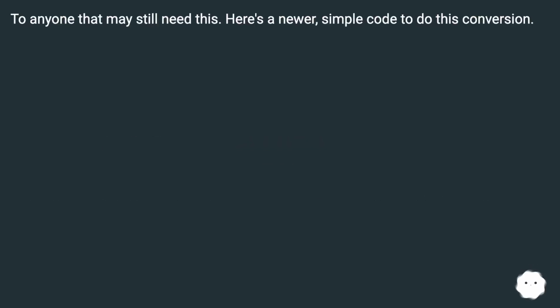To anyone that may still need this, here's a newer, simple code to do this conversion.